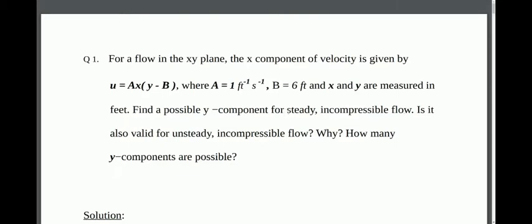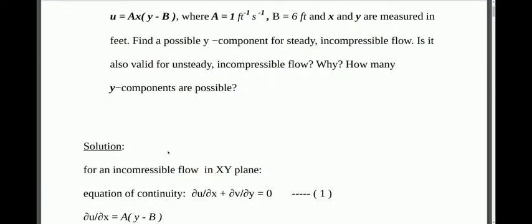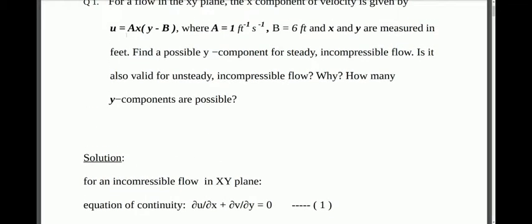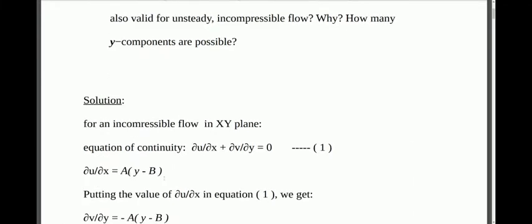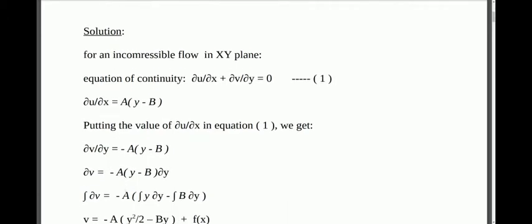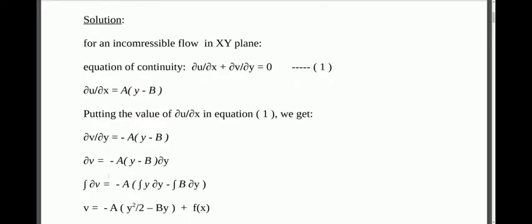Since the flow is incompressible, the equation of continuity would be del u by del x plus del v by del y equals 0. And we have the expression for u, so we will get the value of del u by del x, which we will put inside this equation of continuity to get the value of del v by del y. From here we will get the value of del v, which we will later integrate.